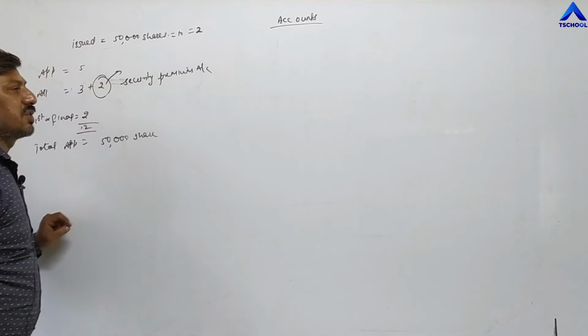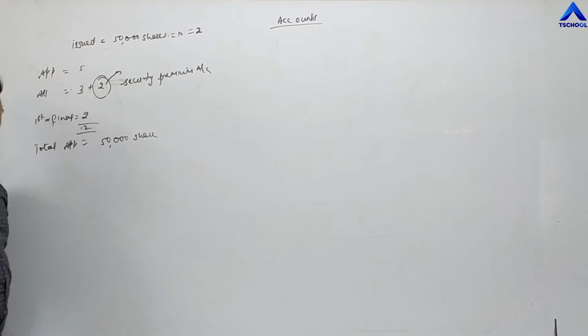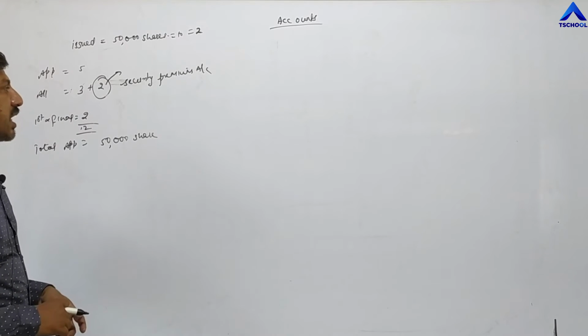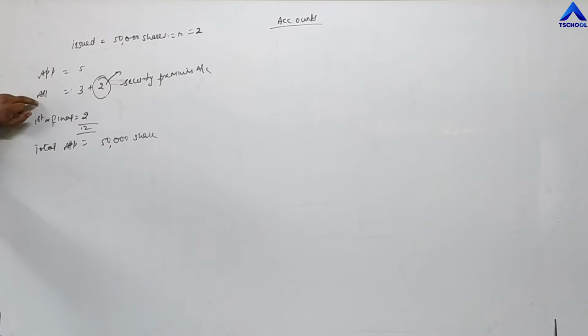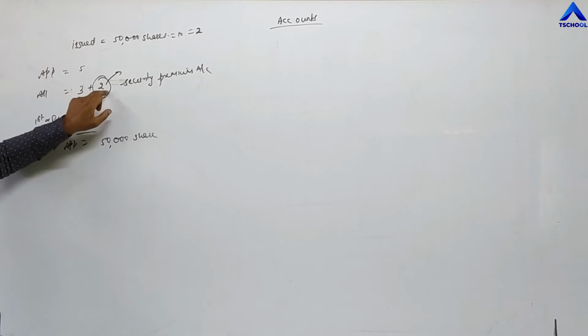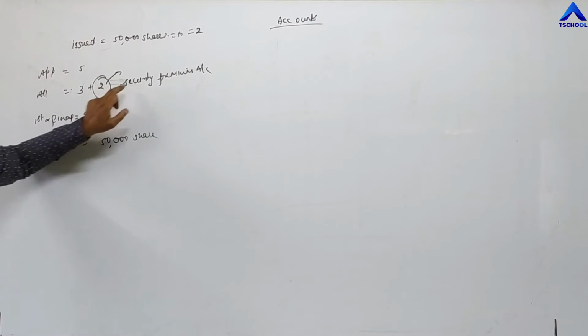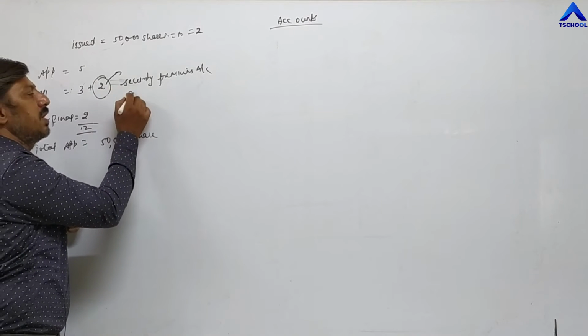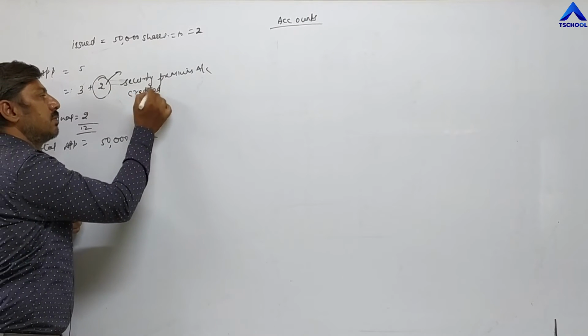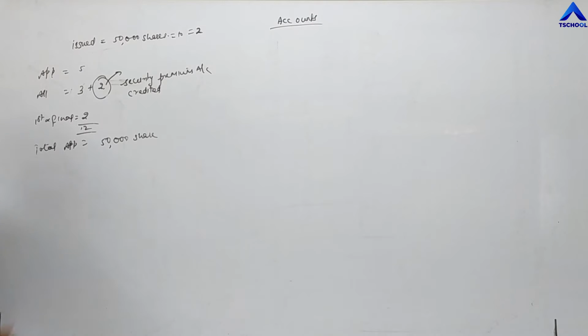This amount will not be transferred in our account. Our account means capital account. The investors' account is the capital account. So when we pay 5 rupees at the time of allotment, we are paying 5 rupees for each share. But out of 5 rupees, 3 rupees will be transferred in our capital account, and the remaining 2 rupees will be transferred in the company's security premium account. And this is profit for the company, that's why these 2 rupees will be credited at the time of allotment. Then first call is the same as we have done before.